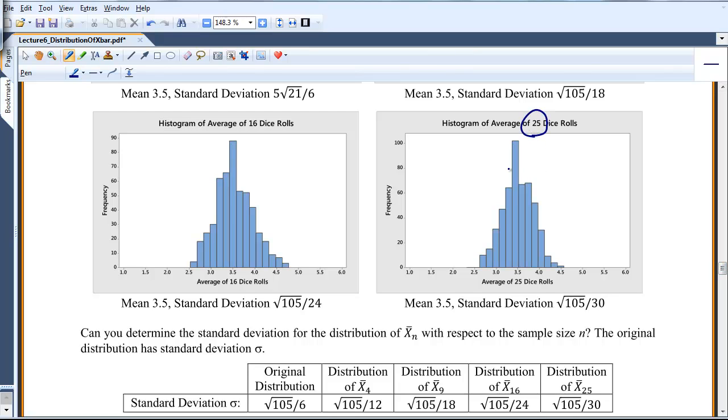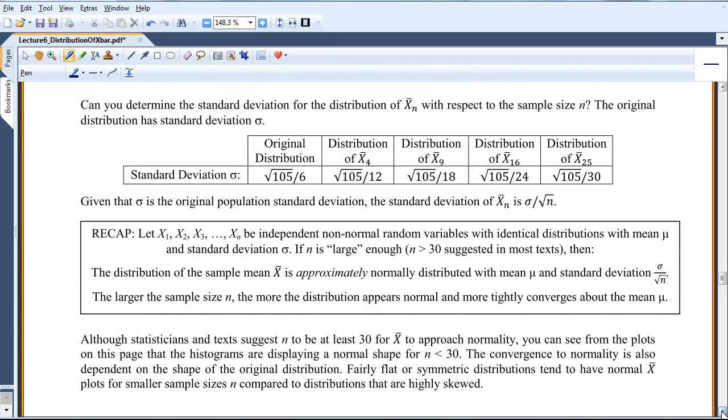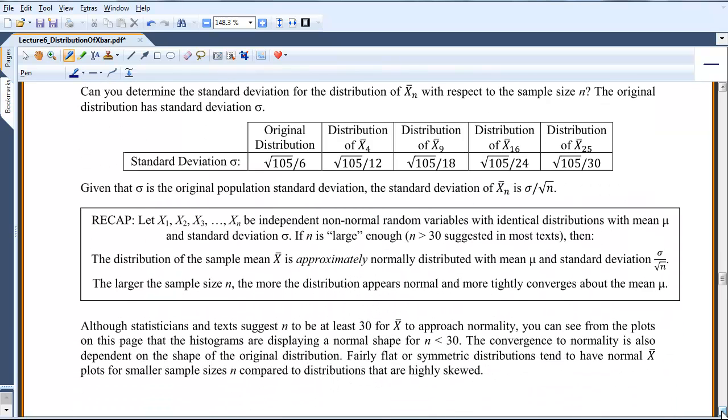The reason I'm using 9, 16, 25 is because the square roots of those values are nice, so we might as well use values where the square roots exist as nice integers. In each of these, what's happening is I'm taking the original distribution's standard deviation and dividing by the square root of n. So the square root of 4 is 2, that's where I'm getting this 12 here. This would be 3 times 6, that's where I'm getting 18. So I'm squishing up my standard deviation every time.